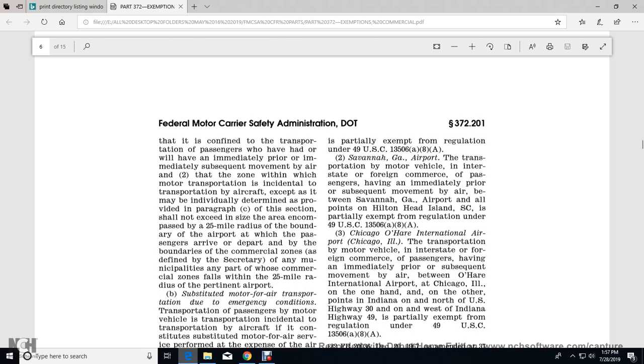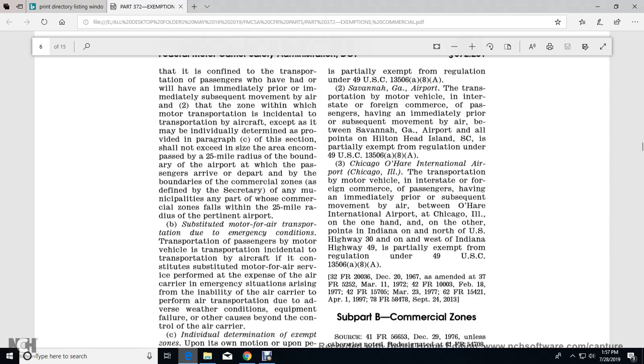Code 13506 A. Chicago O'Hare International Airport: the transportation by motor vehicle in interstate or foreign commerce of passengers having an immediate prior or subsequent movement by air between O'Hare International Airport, Chicago, Illinois, on the one hand, and on the other, points in Indiana, on the north of U.S. Highway 330, on the west of Indiana Highway 49, is partially exempt from the regulation of Title 49 U.S.